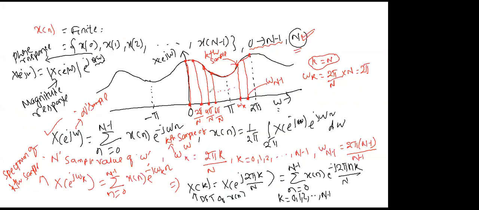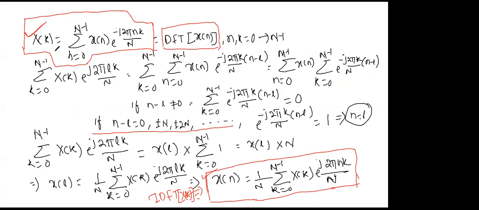We take n sample values, and by using those n sample values we got X of k, the spectrum of a finite sequence. To satisfy our claim, we proceeded further to get our original sequence x of n, and we succeeded. We got our sequence, so we can say that our claim is satisfied.